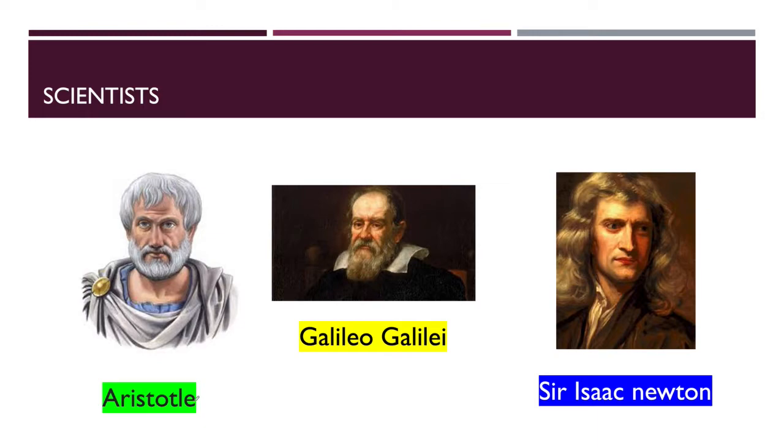Then Galileo Galilei added something to Aristotle's contribution. He said that when an object is in a resting condition, if you do not apply any kind of unbalanced force on it, it will stay in the resting condition. And if any object is going on with a uniform velocity, and you do not apply any unbalanced force on it, it will keep going with the uniform velocity.